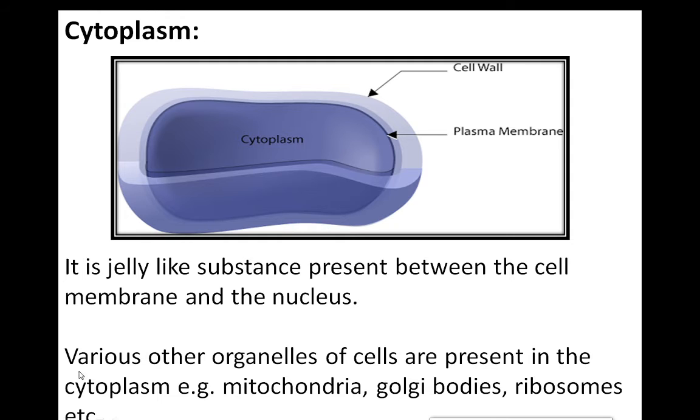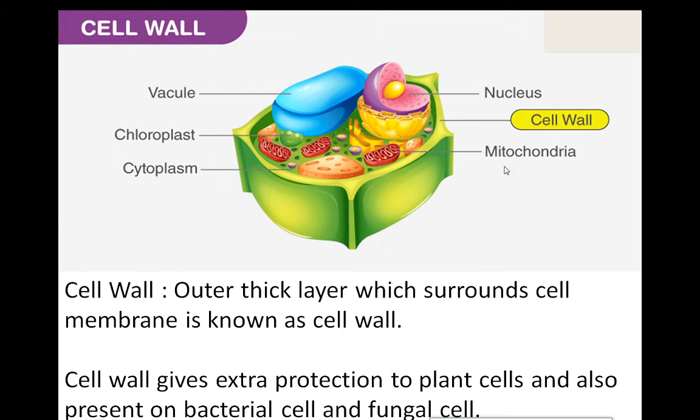Various other organelles of a cell are present in the cytoplasm. Just now we have observed this. So this is the cell. All cell organelles are there inside this cell cytoplasm. So many are there: mitochondria, ribosomes, Golgi bodies, nucleus, vacuoles, plastids. All these cell organelles are placed inside this cytoplasm.